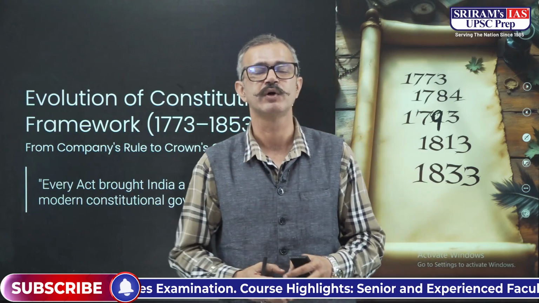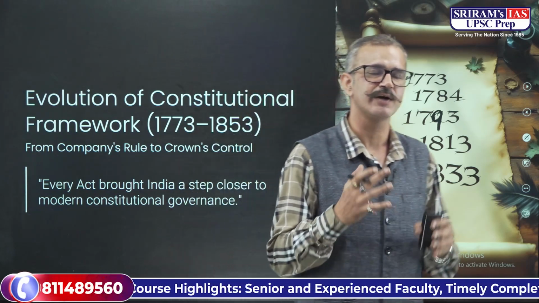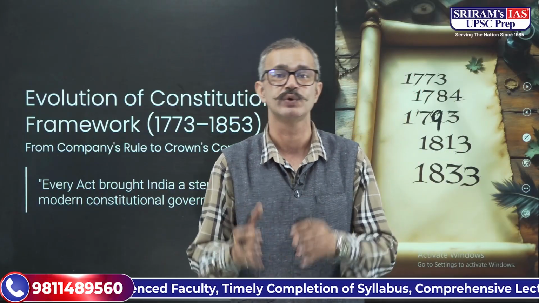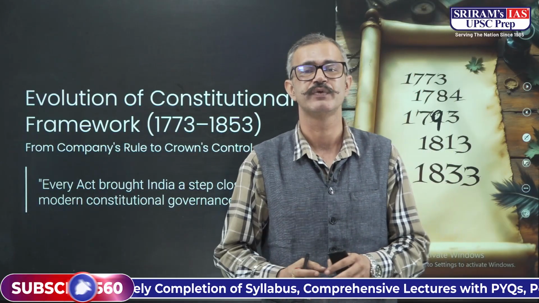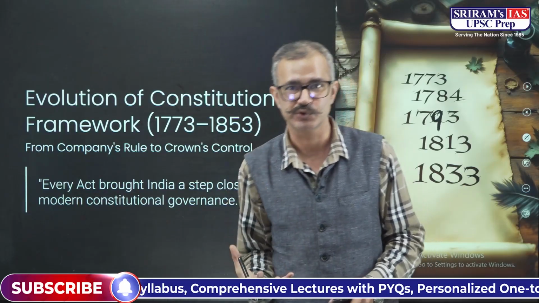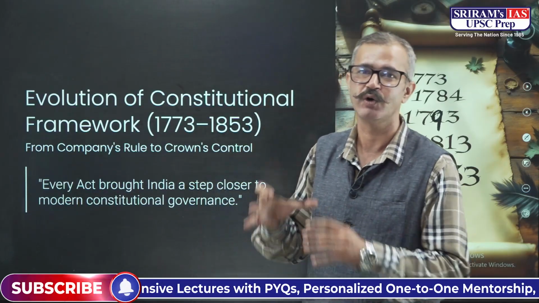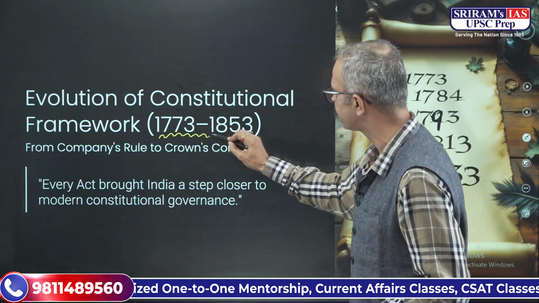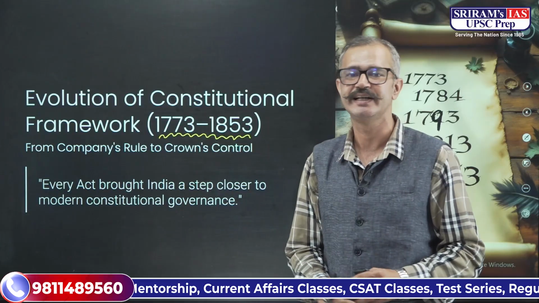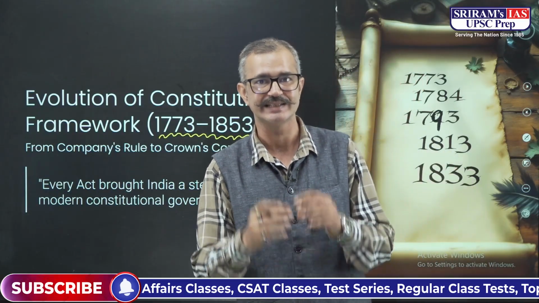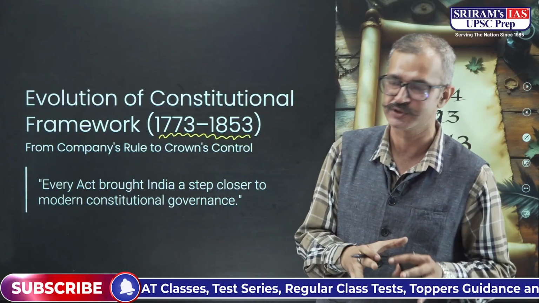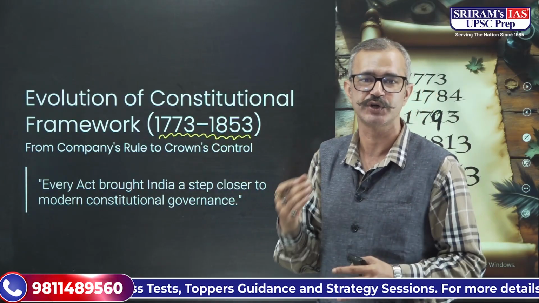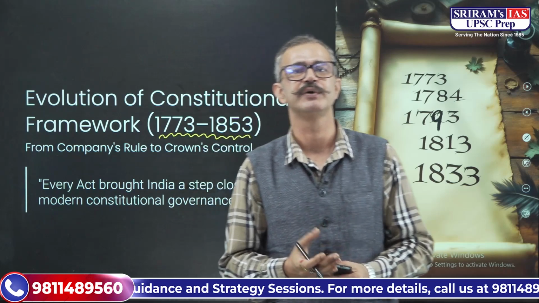When we talk about the constitutional evolution, there are two phases. The first phase is the Company's Rule, that is East India Company's Rule, and the second phase is the Crown's Rule. In today's session, I'll be guiding you through the complete evolution of the constitutional framework from 1773 to 1853, that is the Company's Rule. We'll be talking about the complete transformation of the constitutional framework during this period.